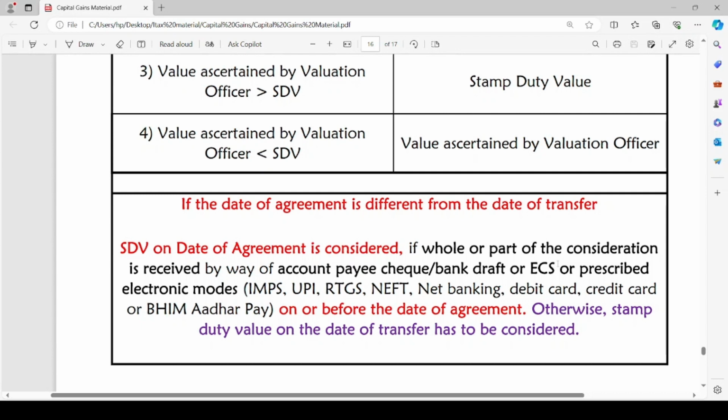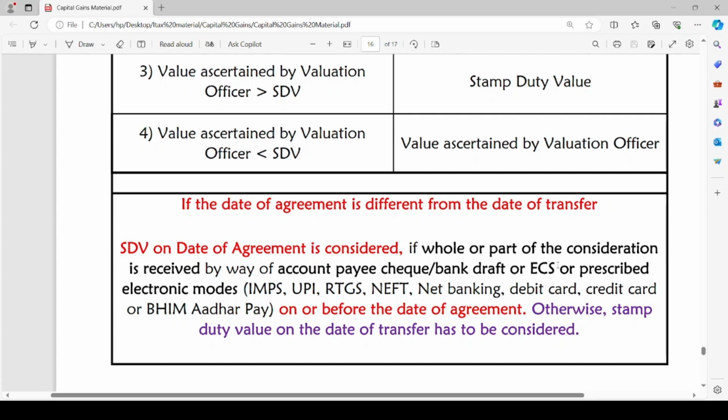If on or before the date of agreement, the whole or any part of consideration is paid by way of any of these four modes, only in such a case, the SDV on date of agreement is considered. Otherwise, SDV on the date of transfer has to be considered. I hope it is clear for you.